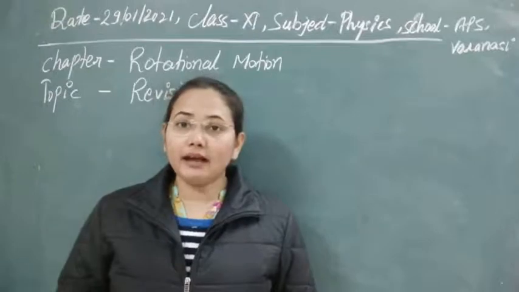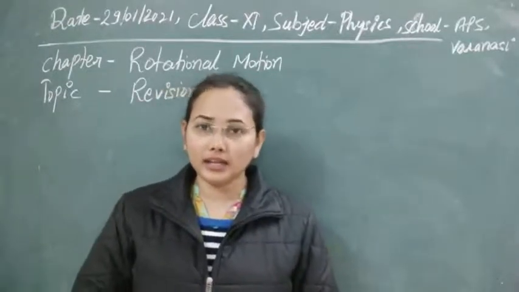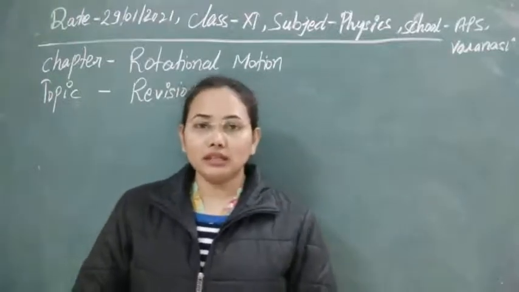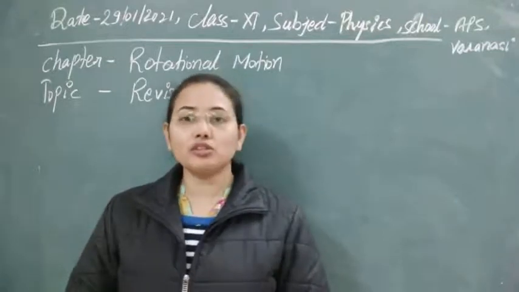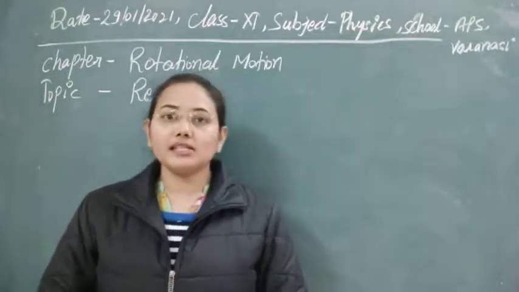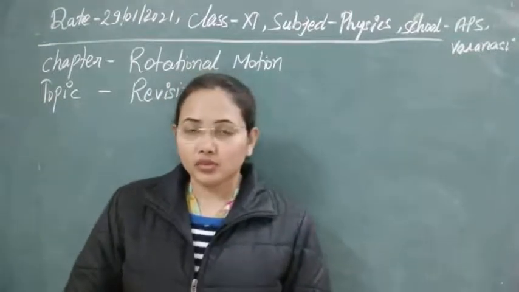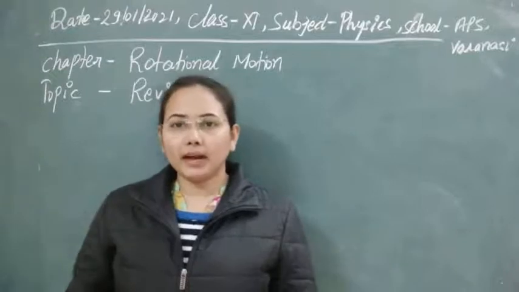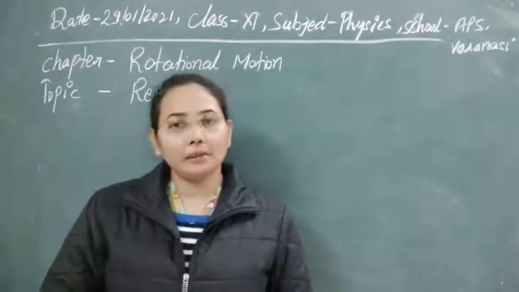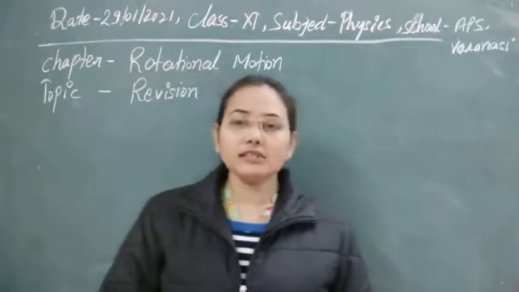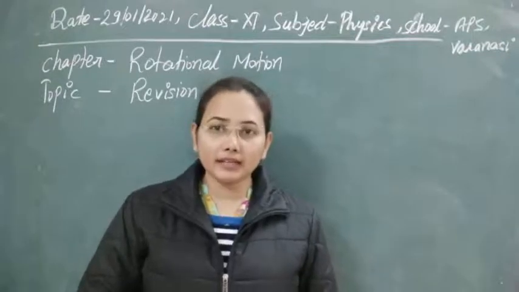So here, if we have a number of particles at one place and we are taking their collective motion, then that type of motion is known as the motion of a system of particles or motion of a rigid body. In other words, you can say that a rigid body is a collection, a system of particles. So here we will talk about the number of particles of which any body is made up. Clear?